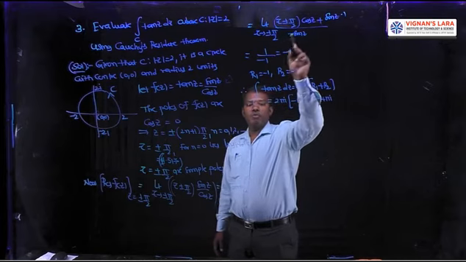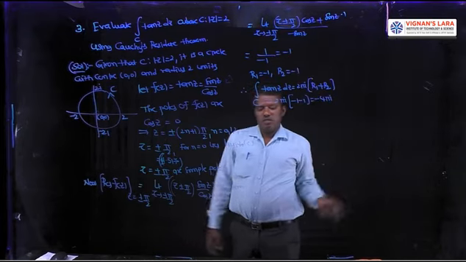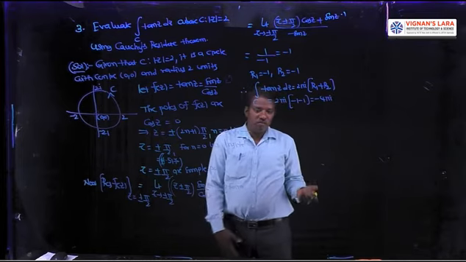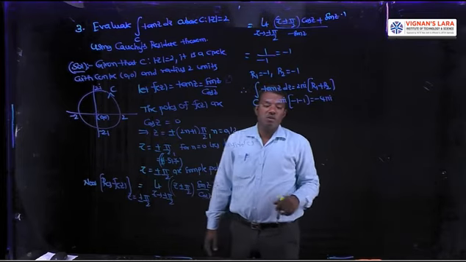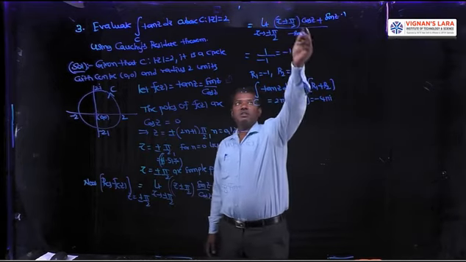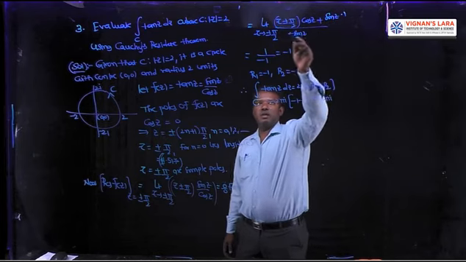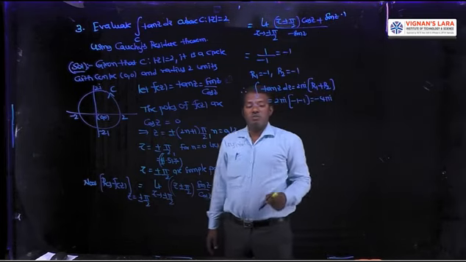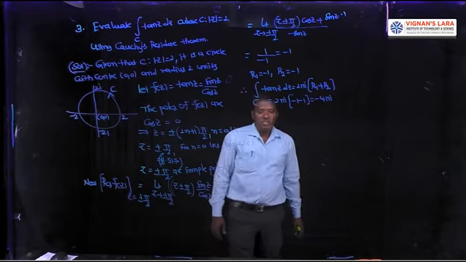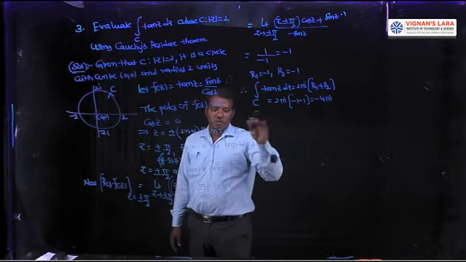U v dash plus v u dash, by the denominator. Separately differentiate the denominator: cos z derivative is minus sin z. Then apply z tends to pi by 2: cos pi by 2 value is 0, sin pi by 2 value is 1, so 1 by minus 1, so the value is minus 1. So we get two residues, one at pi by 2, another at minus pi by 2, both values are the same, both are minus 1.